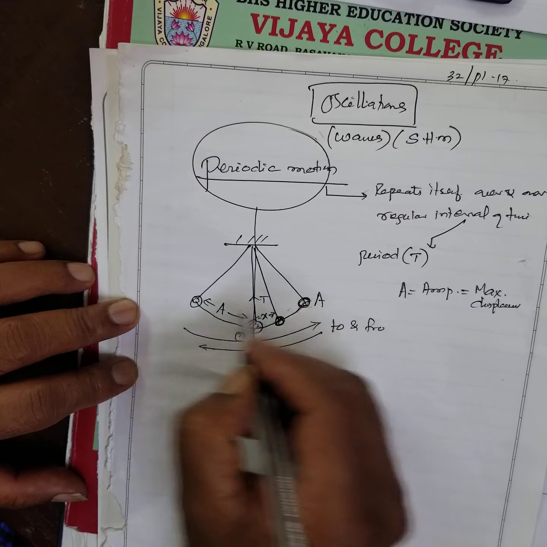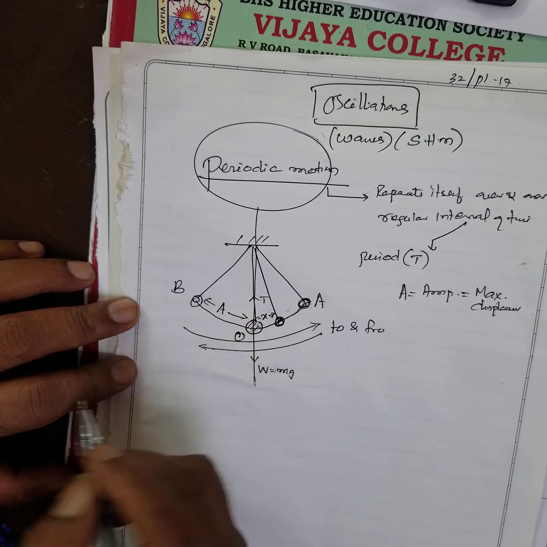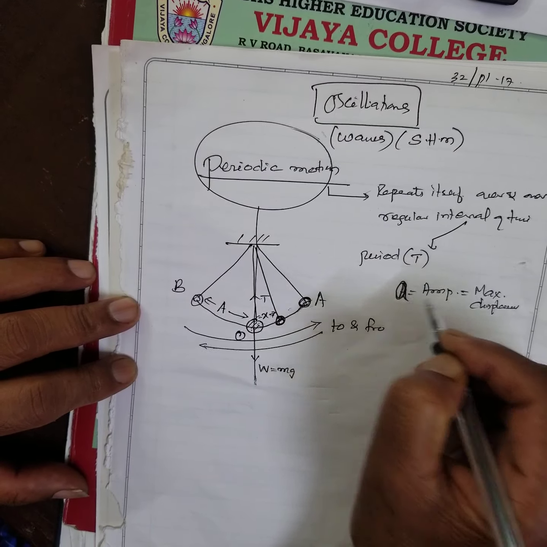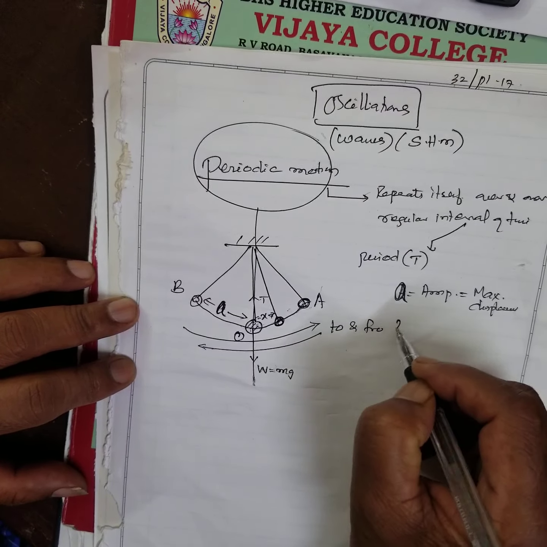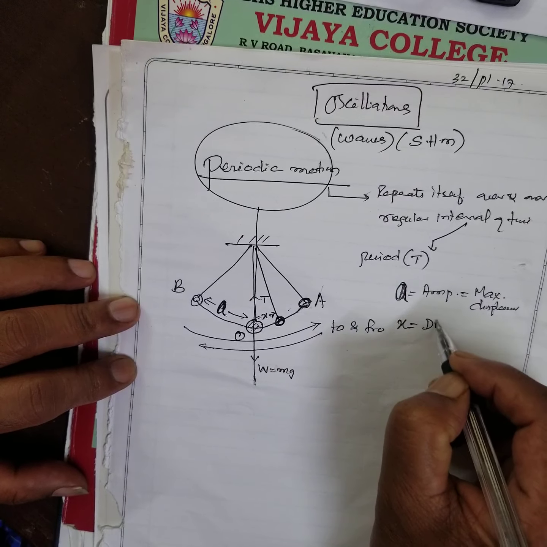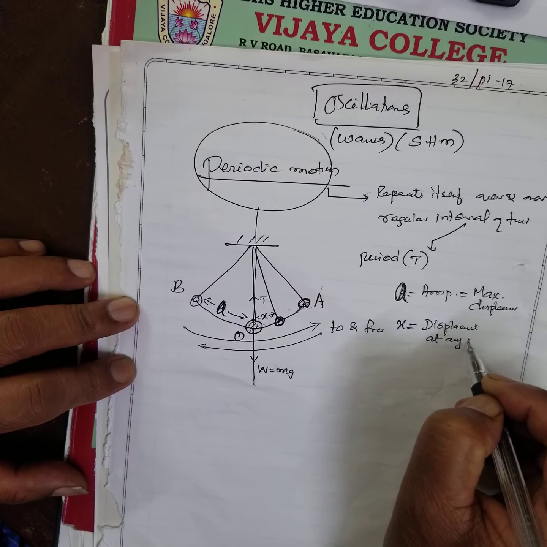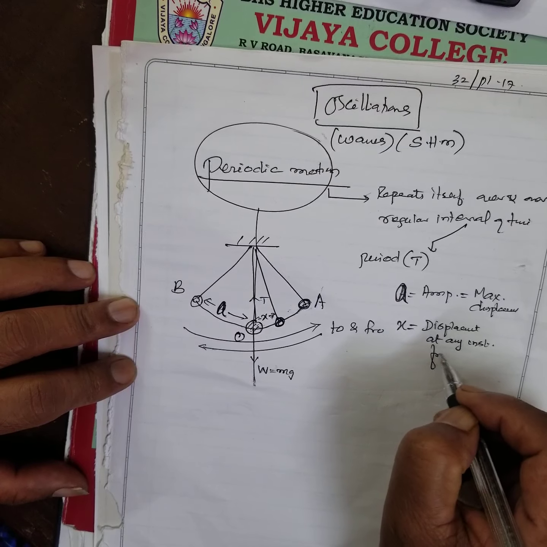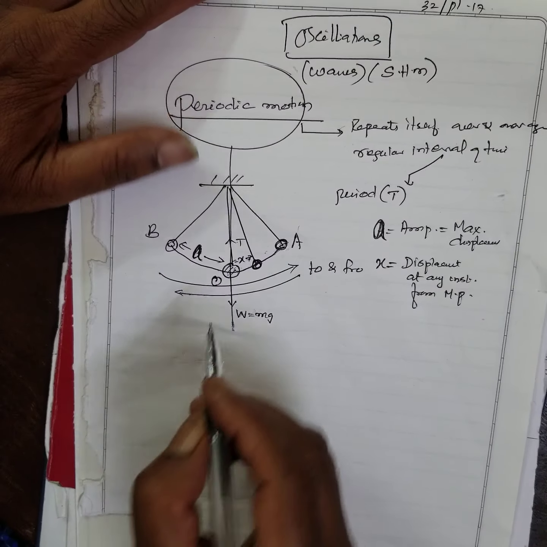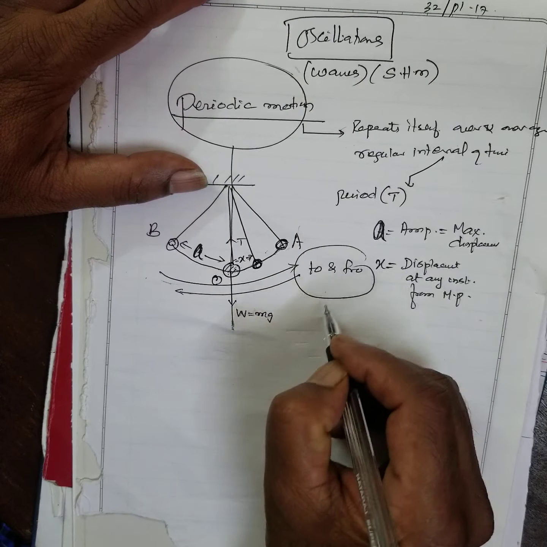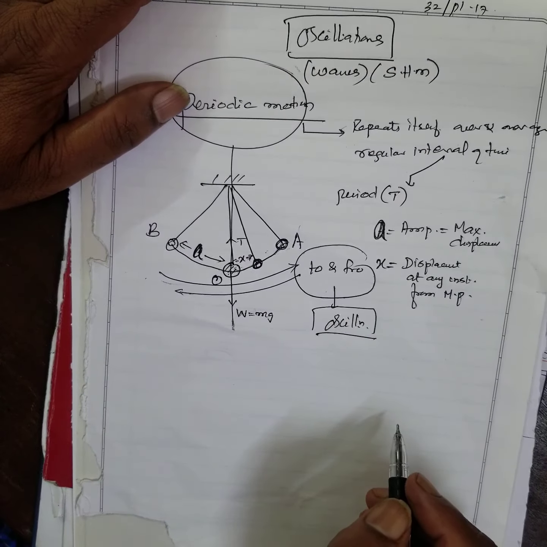This is OA, this is OB. This is the maximum displacement from the mean position, OA. And what is x? x is the displacement at any instant, at any time, from the mean position. Understood? This to and fro motion is called one oscillation.